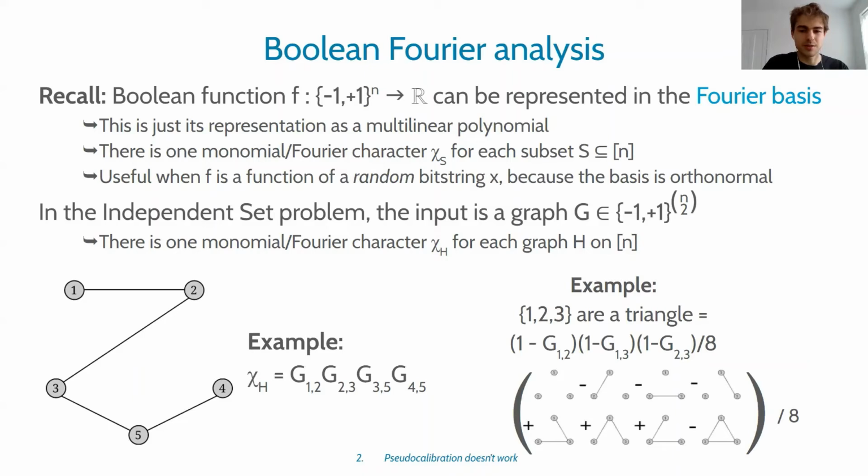Now, functions on the input graph can still be expressed in this basis. For example, here is a function that is 1 if the vertices 1, 2, and 3 form a triangle in the graph and 0 otherwise. So this function just checks whether or not the 3 input bits are all -1.